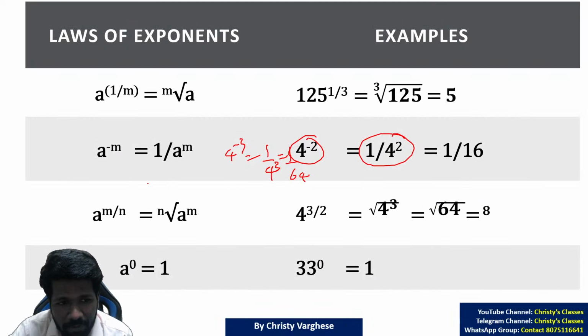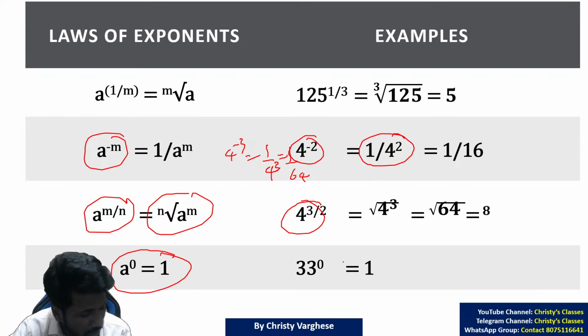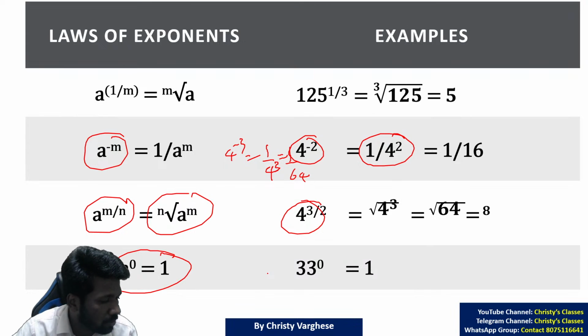So what is negative power? We understood it. Fractional power, this part you can skip. Questions on it have not been asked yet. Zeroth power is 1. Any number raised to 0 is always 1. Any number raised to 0 is always 1. Hope that is also clear.